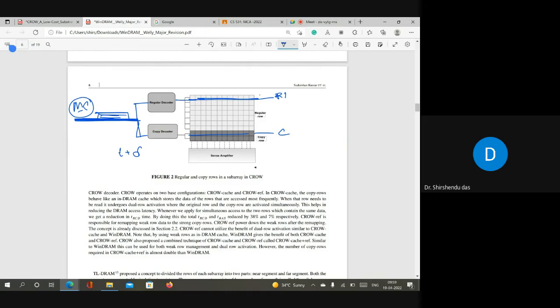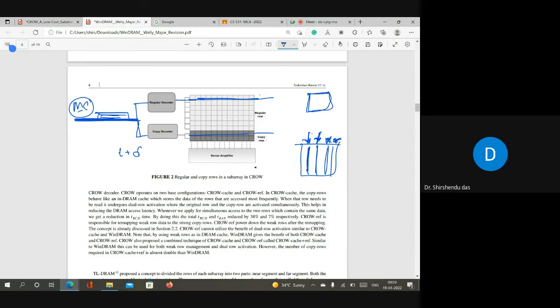The second point is that they are maintaining a table in the memory controller. Consider how modern desktops are: suppose this is your motherboard, and it has 4 slots of RAM. Each slot is for one DIMM, right? And this is your processor. The processor is fixed, right? Maybe you have installed 2 RAMs in these 2 slots, but here there is no RAM installed. That is also fine, right? If in your desktop computer two RAM slots have no RAM inserted, it will still work because there are 2 RAMs here.